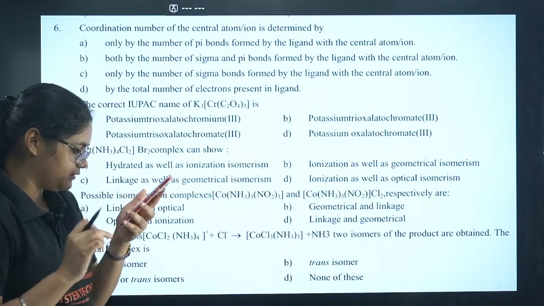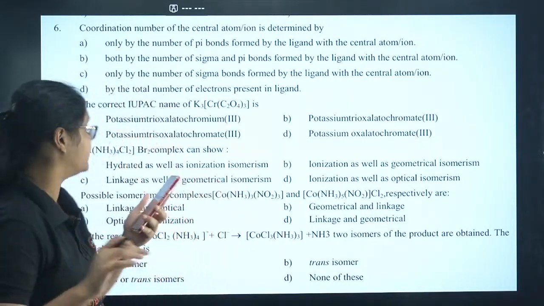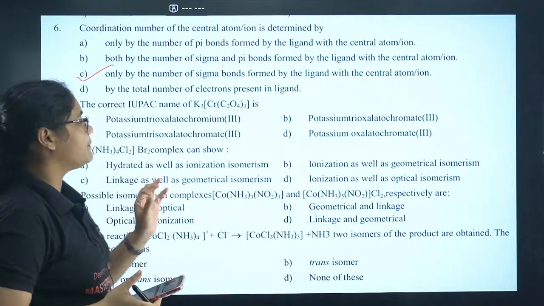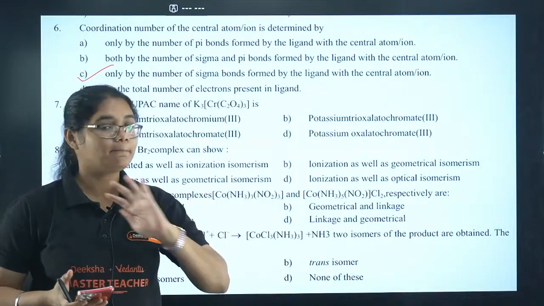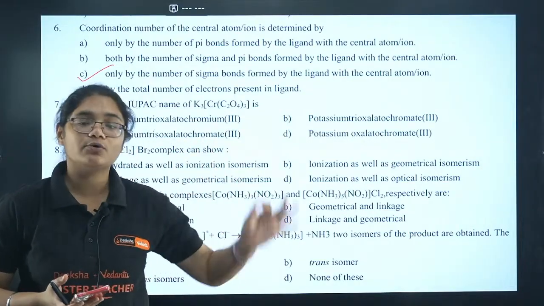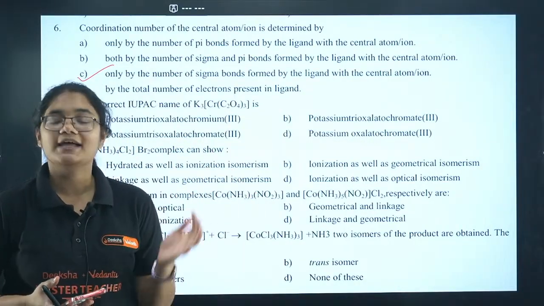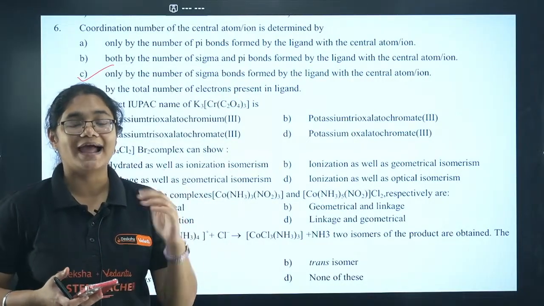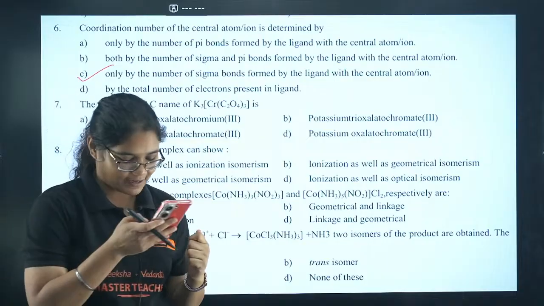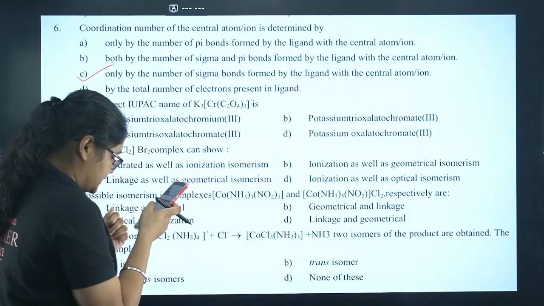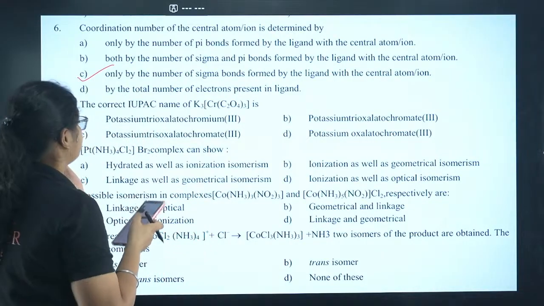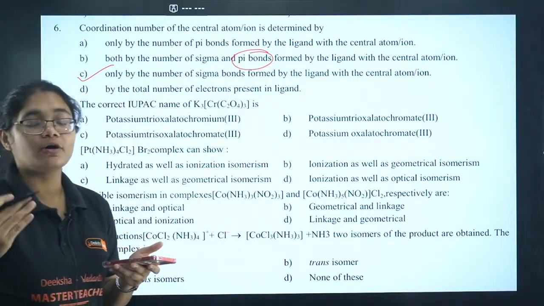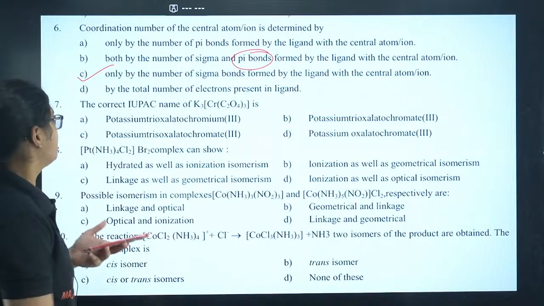Skanda has given me the correct answer here. It only depends on the number of sigma bonds. Pi bonds do not have any role in determining the secondary valency. It is always the sigma bond. So the number of sigma bonds formed by the metal and the ligand is equal to the secondary valency. Yes, Prakriti, C is correct. Not B, dear. Pi bonds are not considered for the secondary valency.